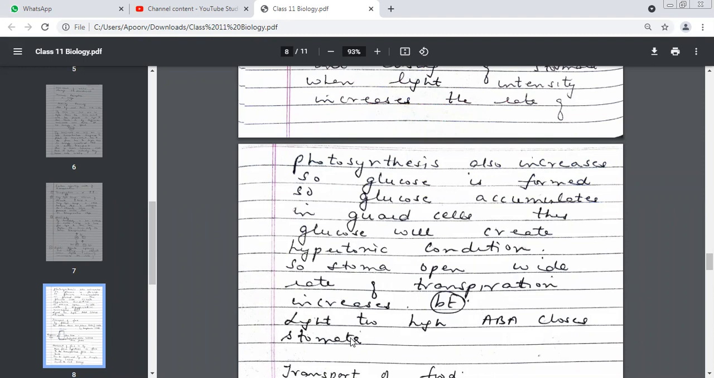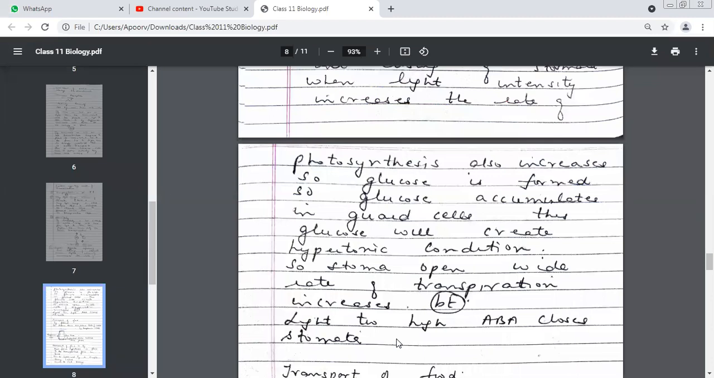But when the light is too high, again this stress hormone, ABA, comes to help and closes the stomata. So light affects up to a certain level, but like temperature, if the light is too high, extra artificial light, then ABA will again come to the relief of the plant, and transpiration is going to stop only because of this hormone.